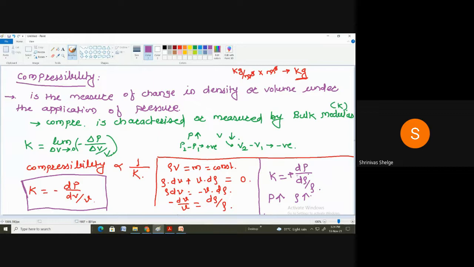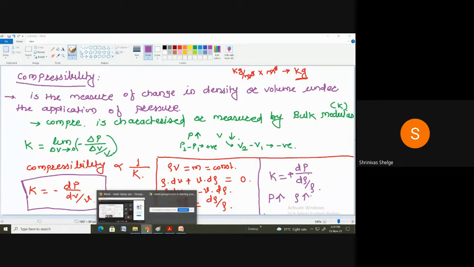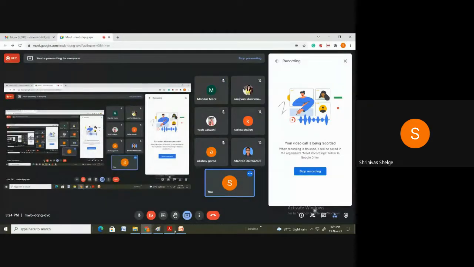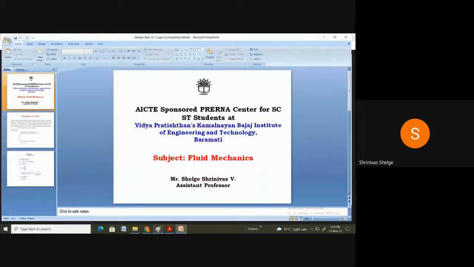Okay. So is it clear to all? Yes, yes. Okay, fine. So we will move towards the next property of the fluid.